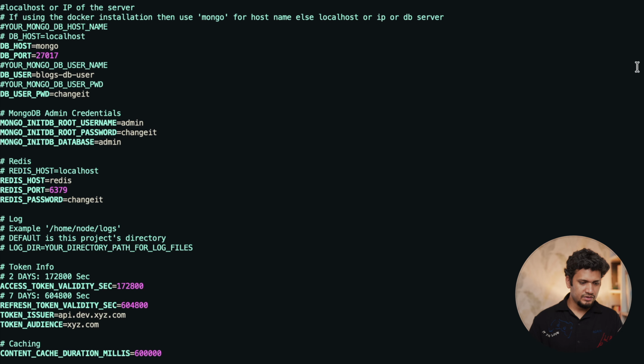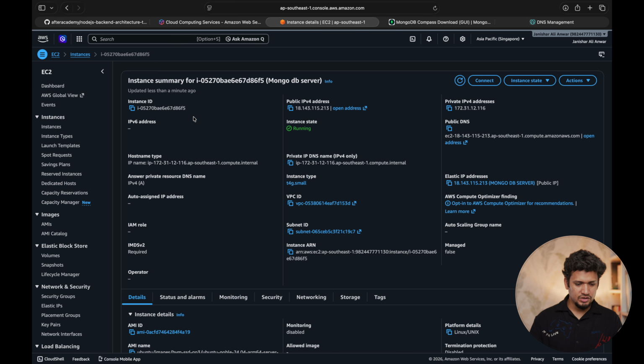And here we have to change the db host because we are not using Docker. We are going to use our MongoDB server. So the IP address of the MongoDB has to be used, but which IP? Public IP? No, we want to use the private IP of the MongoDB because it is not exposed to the internet. We are going to talk to the services within the AWS services, MongoDB server.